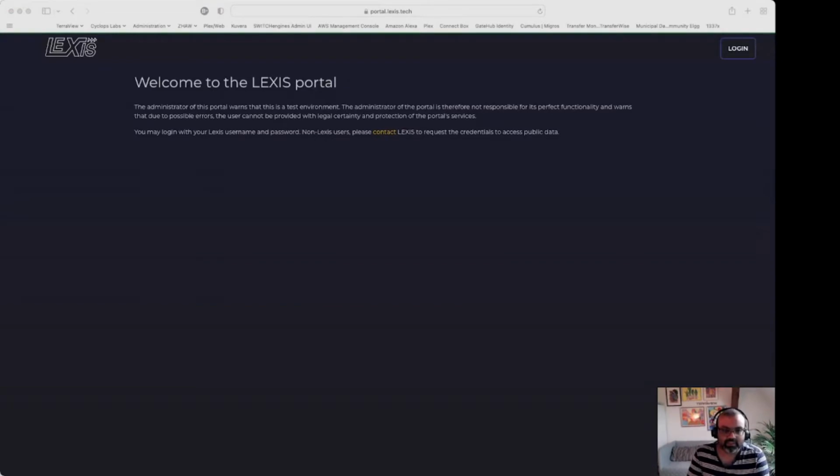In the LEXIS Portal, the team has implemented support for fine-grained access control, multiple roles, and multiple organization support. Various roles implemented in this phase include the organization manager, project manager, simple read-only user, workflow execution user, AI manager, and so on. In the interest of time, I'm going to just show you two such roles, one of the organization manager and the second of the workflow execution user. So let us begin.